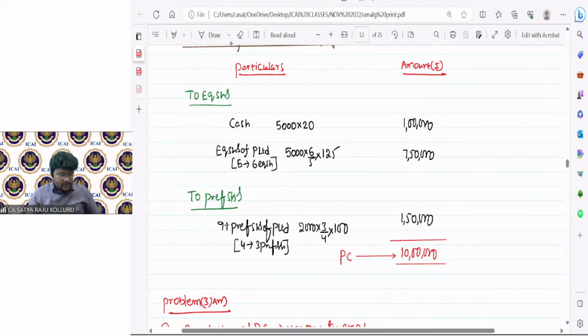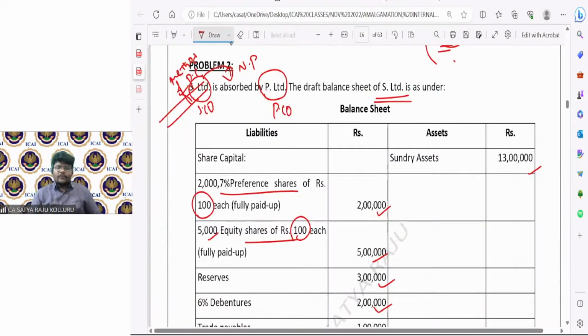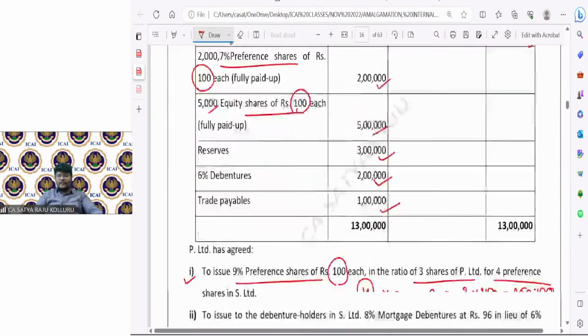Is it fine? Problem number 2, is it fine? Just let me know if you are having any doubt. So in between the problems, I can give time, like 1 minute. You can revise the content as well. You can check the content.